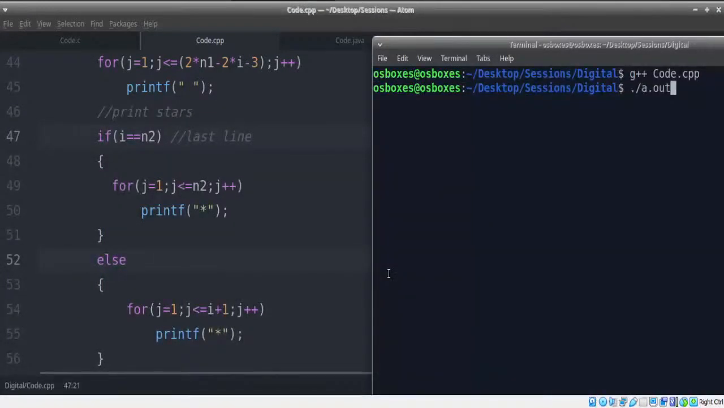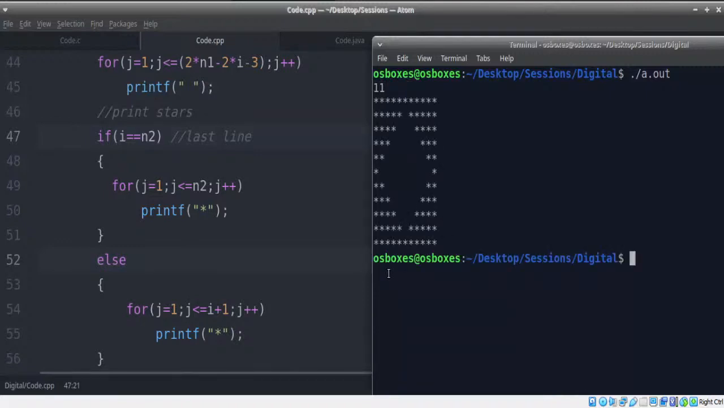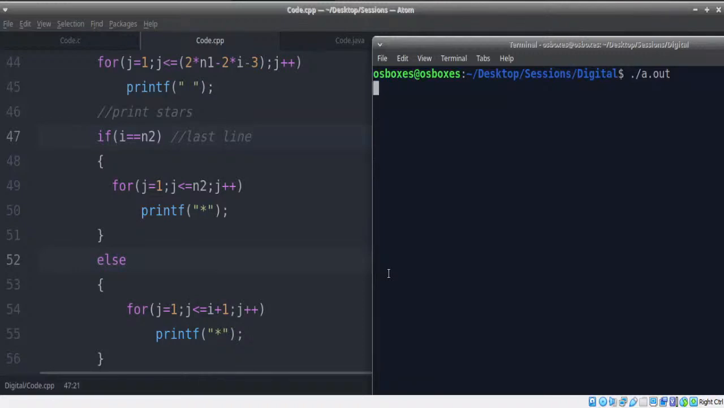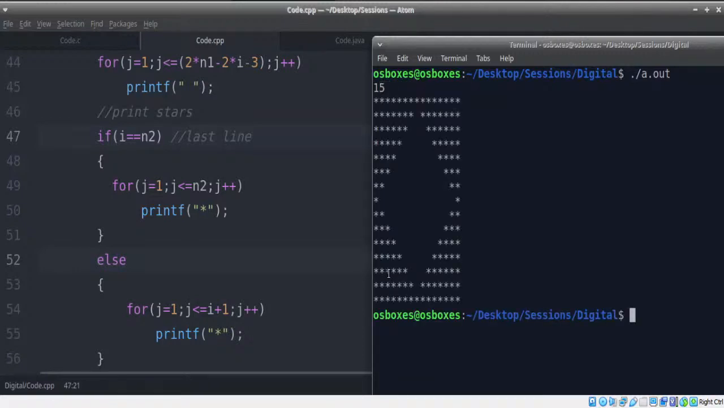Let's compile, let's run, let's take 7. We got our pyramid. Let's run again. Let's give 11. We got our hollow diamond. Done. Now let's give, let's say, 15. We got our hollow diamond perfectly.